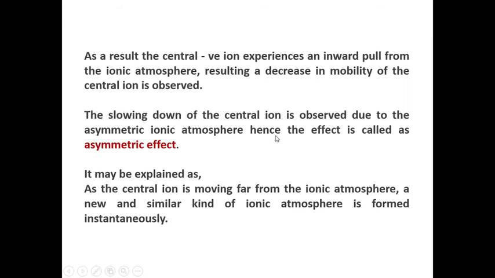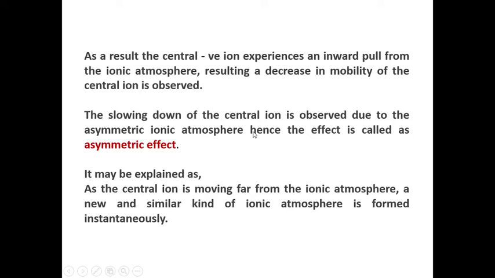So, due to this the central negative ion experiences an inward pull from the ionic atmosphere, resulting in a decrease in mobility of the central ion. This slowing down of the central ion is observed due to the asymmetric ionic atmosphere generation. Hence, the effect is called the asymmetric effect. This same effect we can explain in another way also: as the central ion moves far from the ionic atmosphere in the presence of an electric field, a new and similar kind of ionic atmosphere is formed instantaneously.